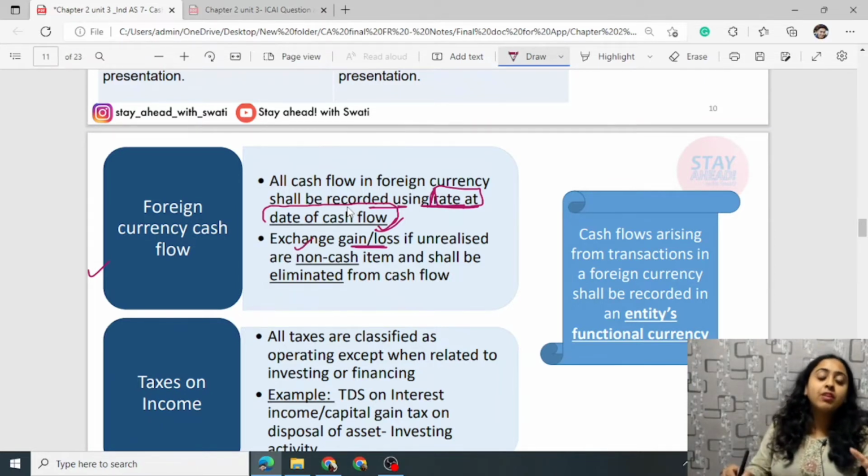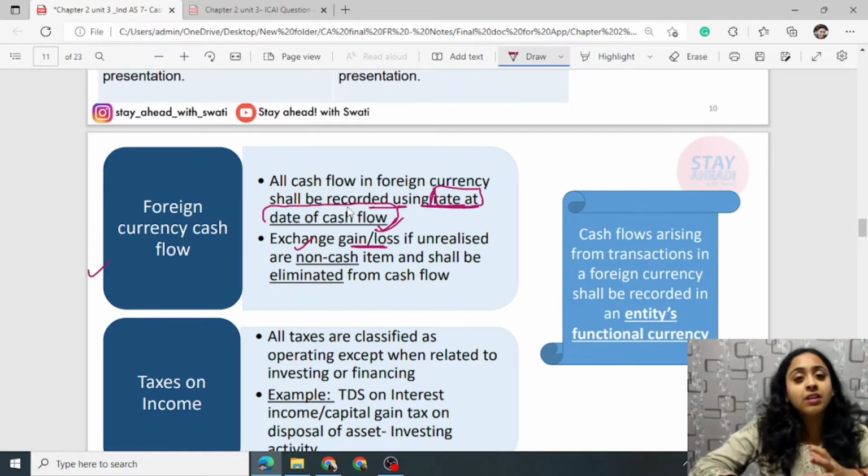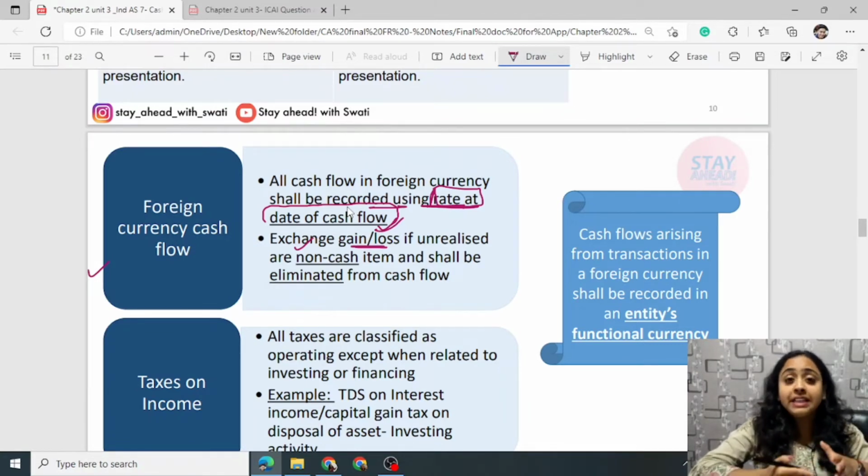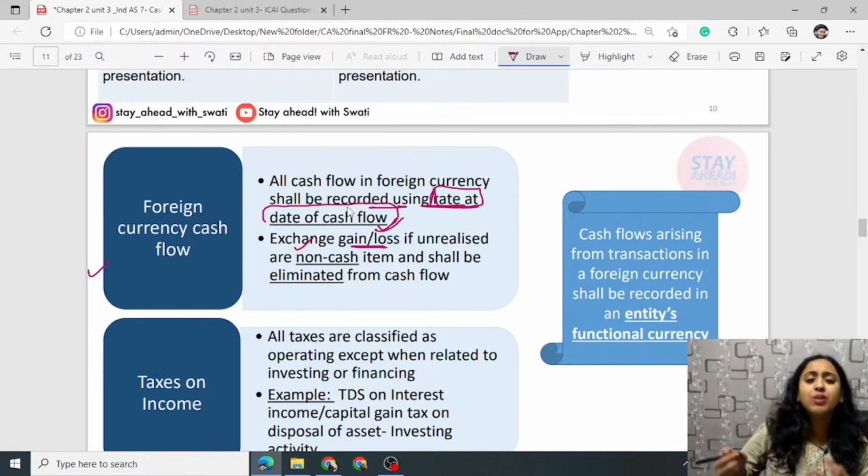For example, on 31st March, you are translating the currency into Indian currency, and there arises some foreign currency conversion loss, for example, of rupees 10,000. Since it has not been yet realized, since you have not made the actual outflow of such payment, then this should be removed from the P&L portion. Simple, non-cash.